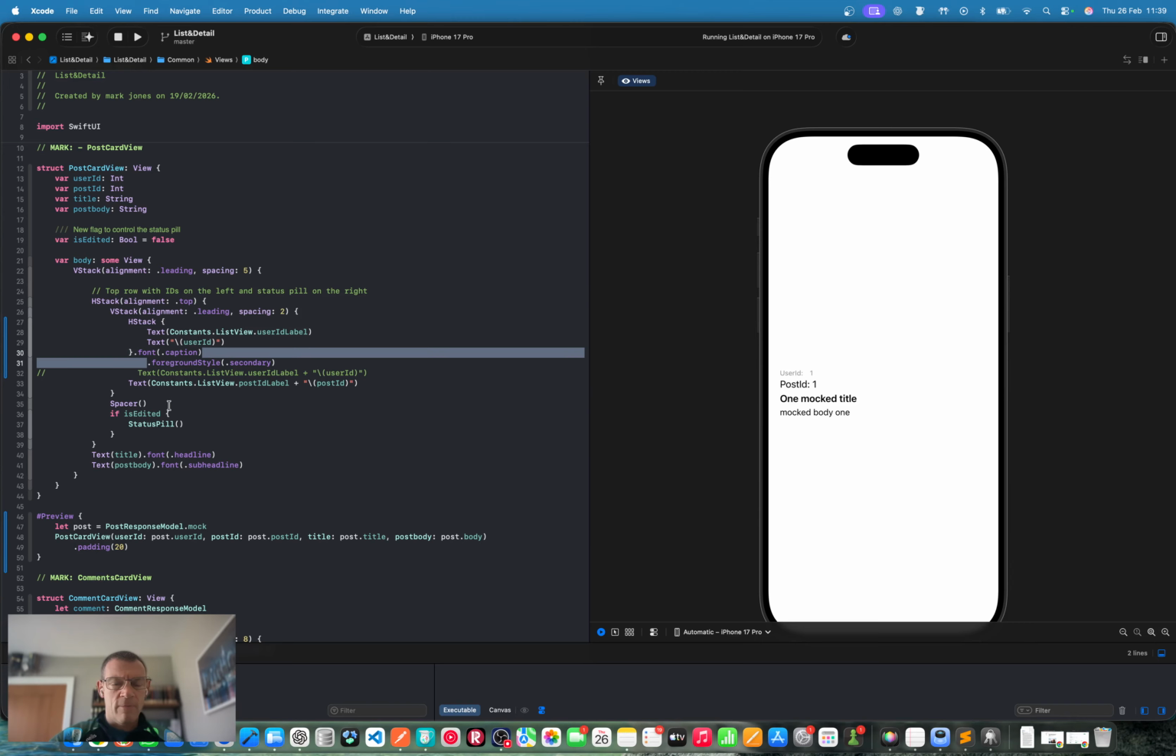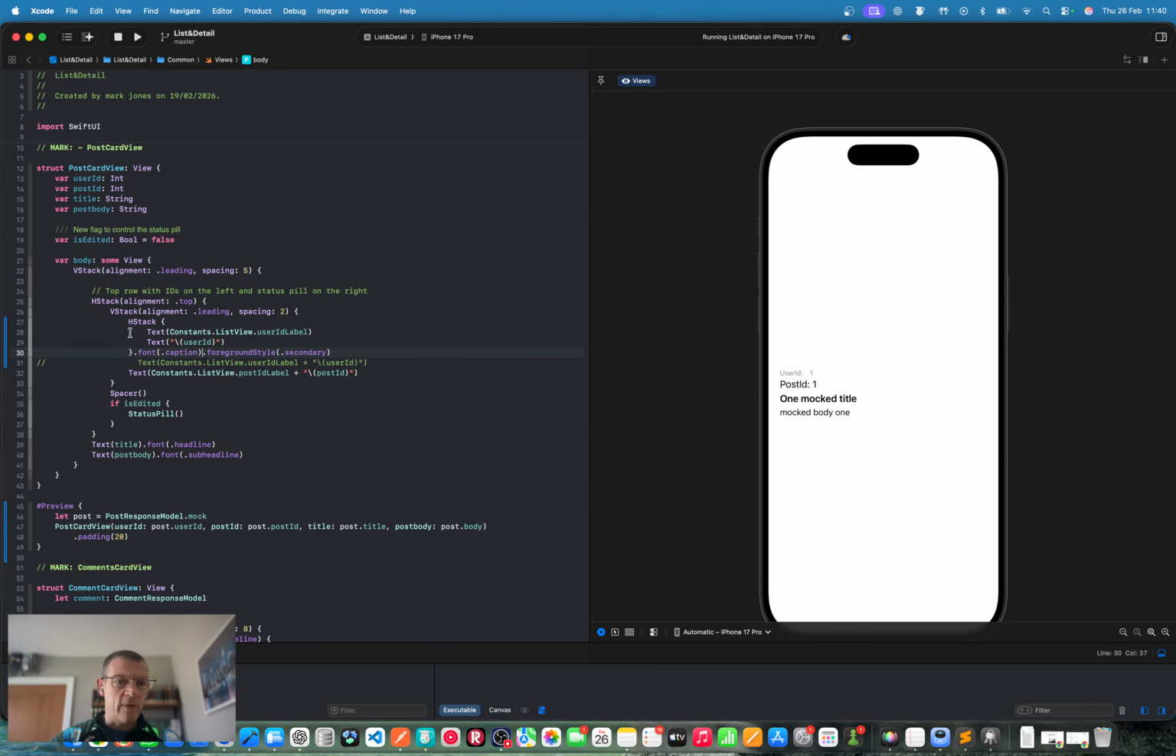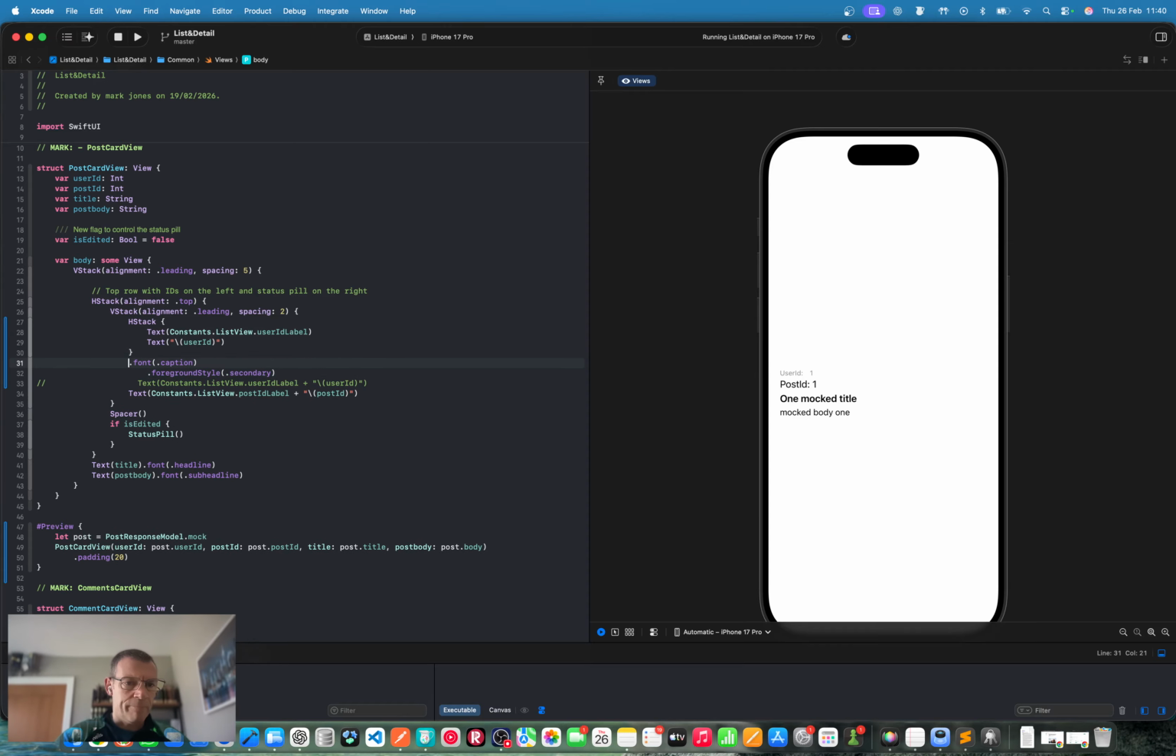Caption, foreground style. I'm going to inline them just while I work. That's fine, right? Semi-bold, maybe. Okay, let's keep it separate for now.